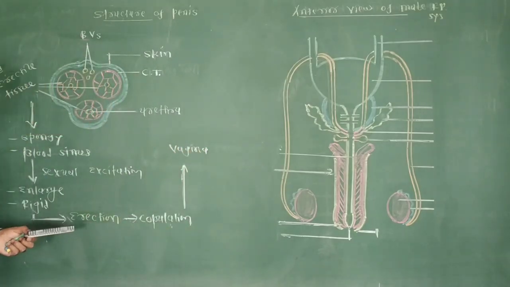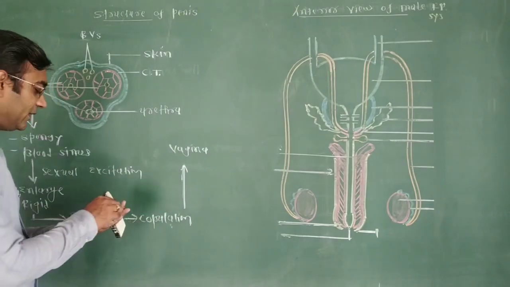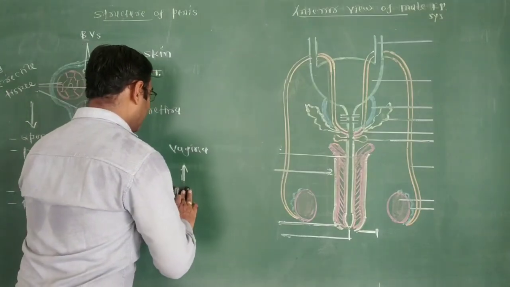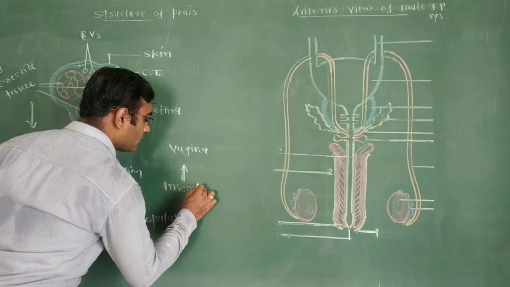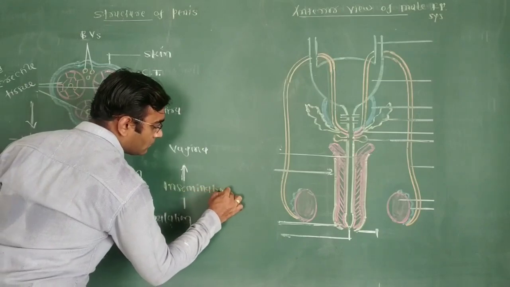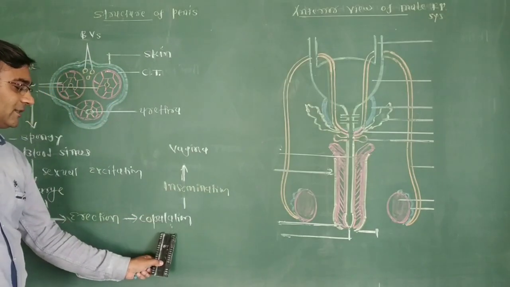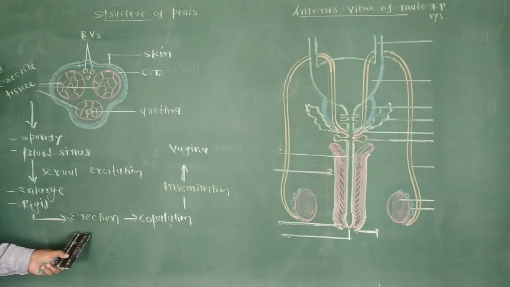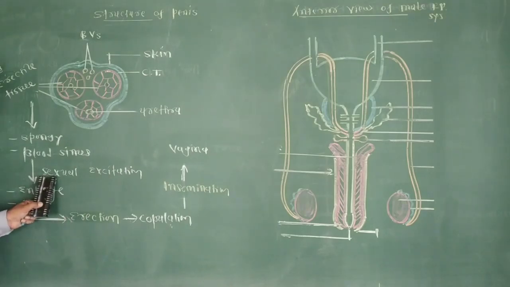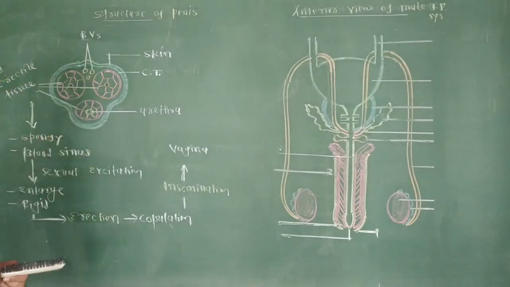So at the time of copulation, the male deposits semen within the vaginal tract. This procedure is insemination. For insemination, copulation is necessary, and for copulation, erection is necessary. And erection happens at the time of sexual excitation in the male body. So this is the structure of the penis.